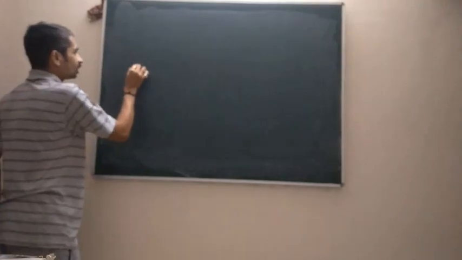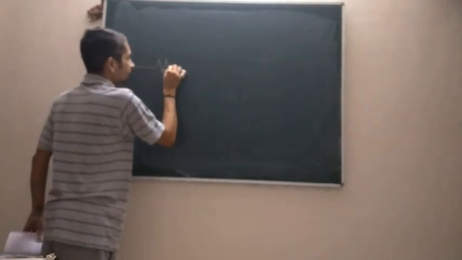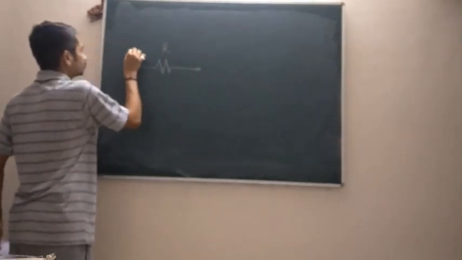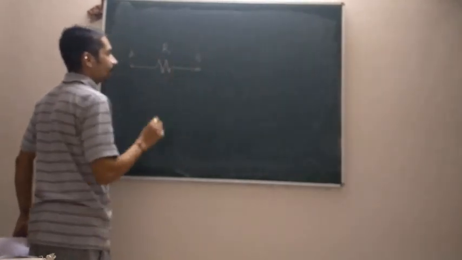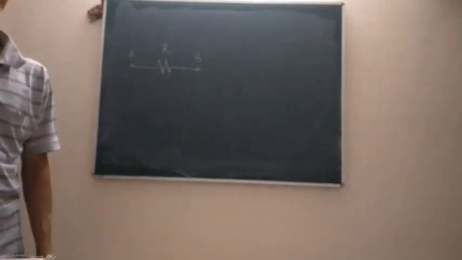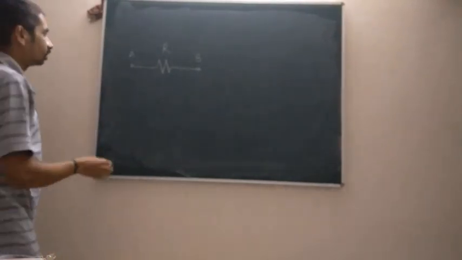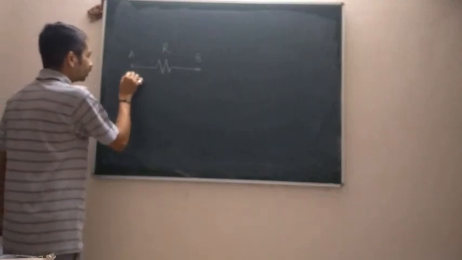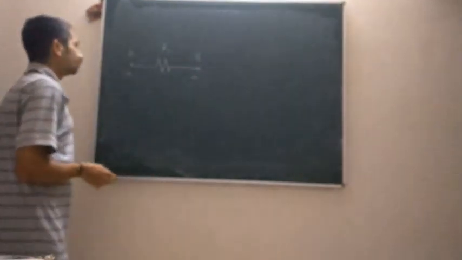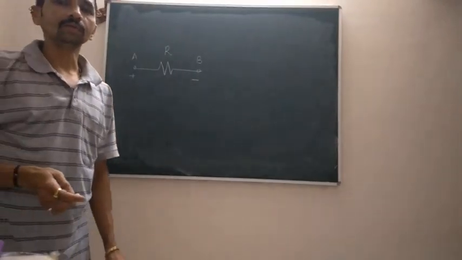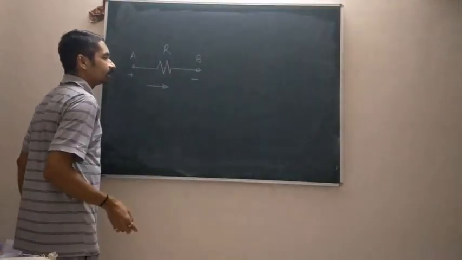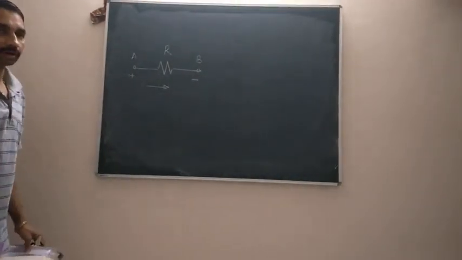Now let us consider a simple resistor of magnitude R with two terminals denoted as A and B. We already know the current always flows from higher potential to lower potential. So if I consider terminal A with a positive polarity and terminal B with a negative polarity, then current will flow from A to B, that is from left to right.